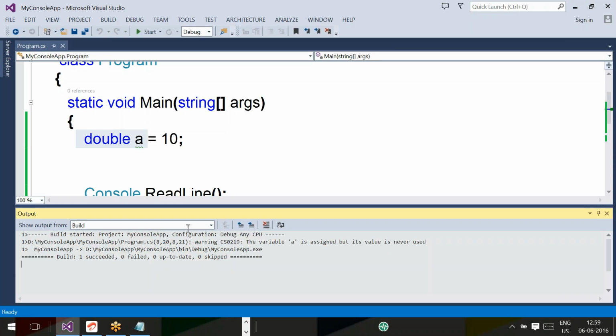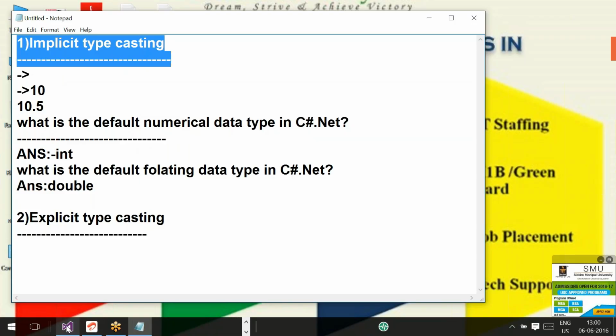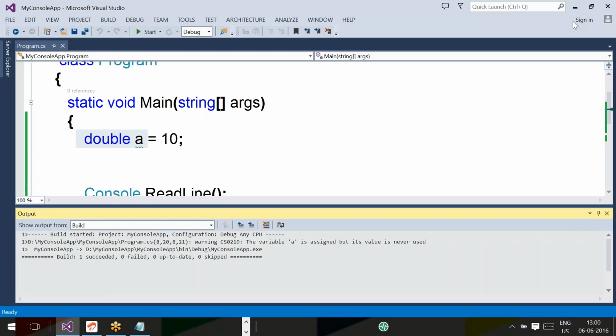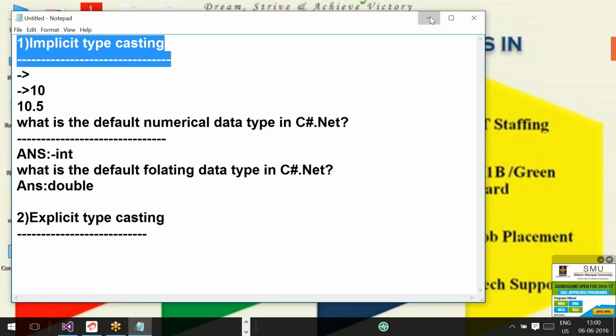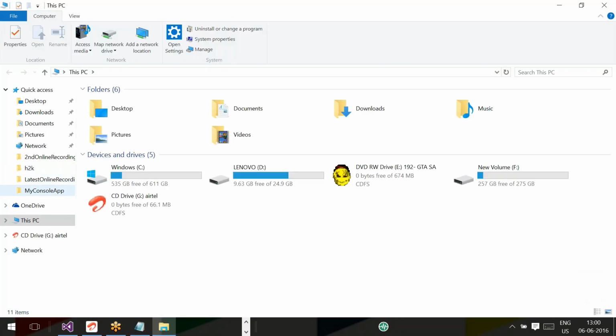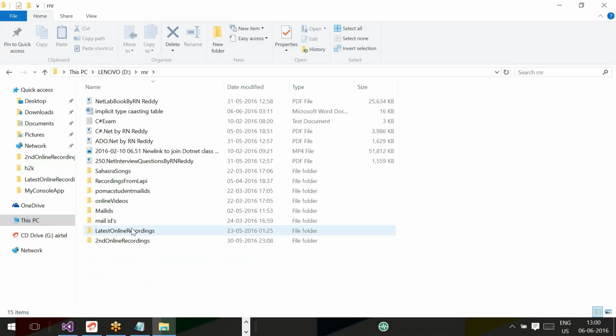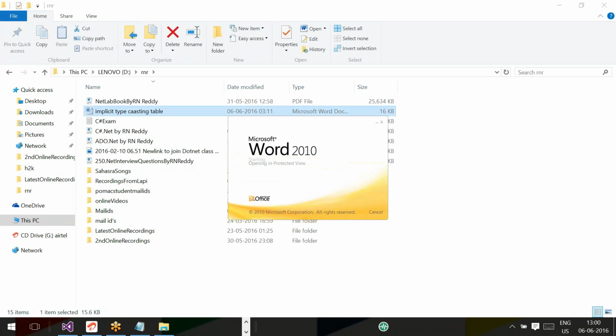Sir, how do we know about all these things which will be supported, which will not? Whenever it is not giving any error, it means it is supported. If you want, I am giving a table here. I am going to give you one implicit typecasting table. What are the possible type conversions supported by the C#.NET compiler?